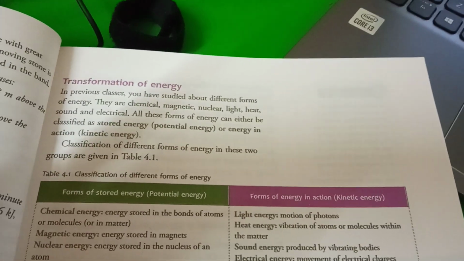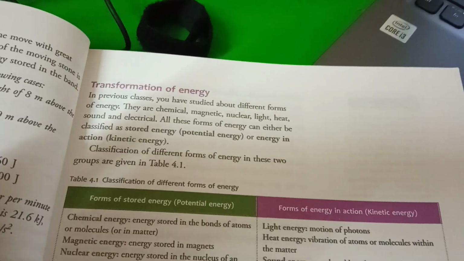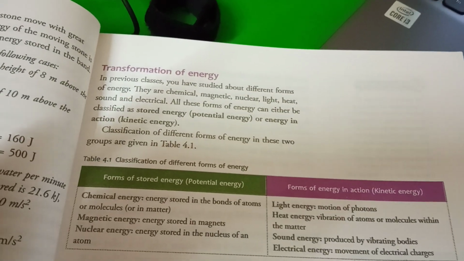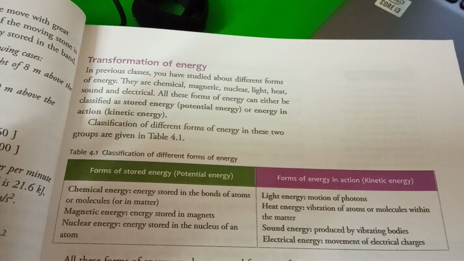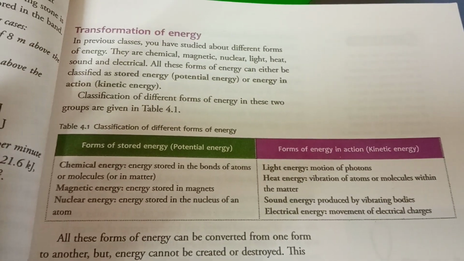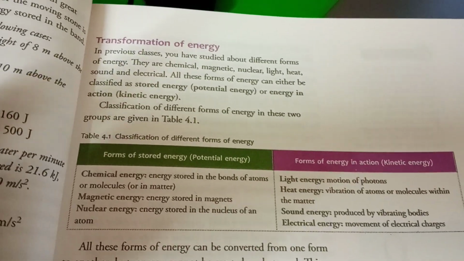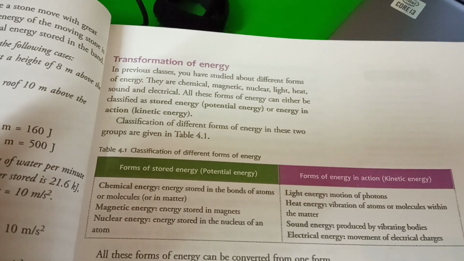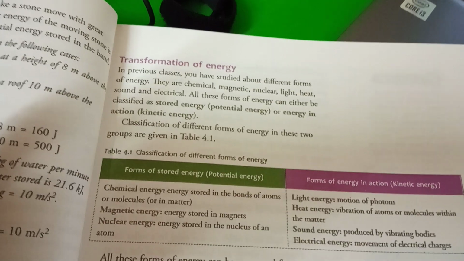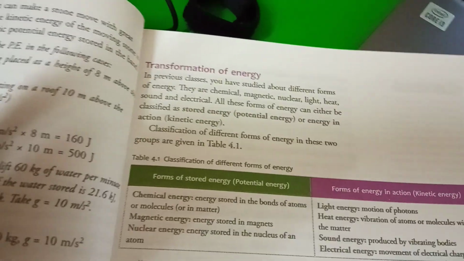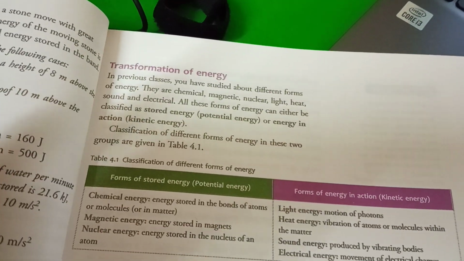See here, students, we have already learned what energy is. Energy is the ability to do work, and we can find energy in different forms in our nature. The forms of energy are chemical energy, electrical energy, light energy, heat energy, sound energy, magnetic energy, and nuclear energy. All these forms of energy can be classified as stored energy or potential energy, or energy in action or kinetic energy. The classification of different forms of energy into these two groups is given below.